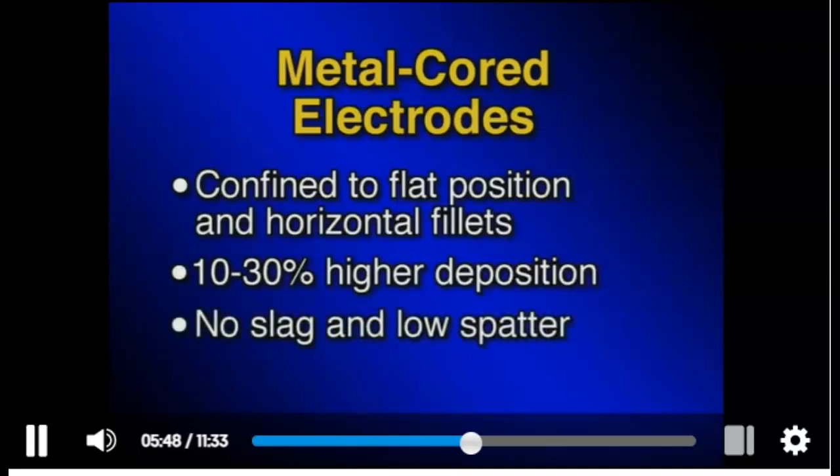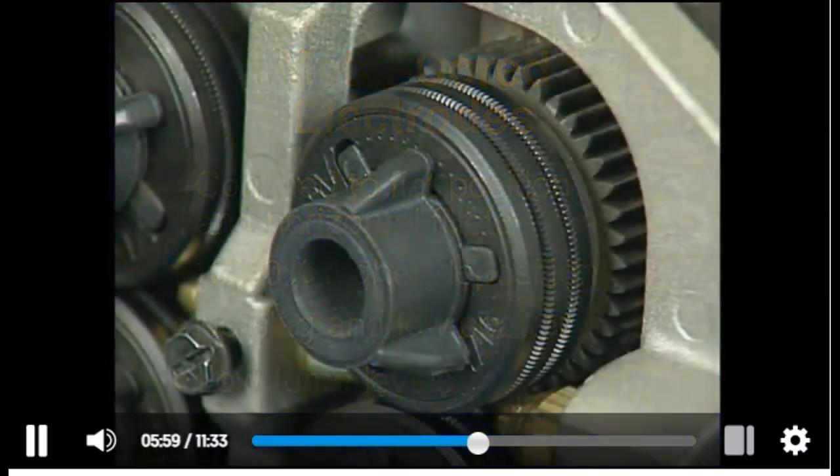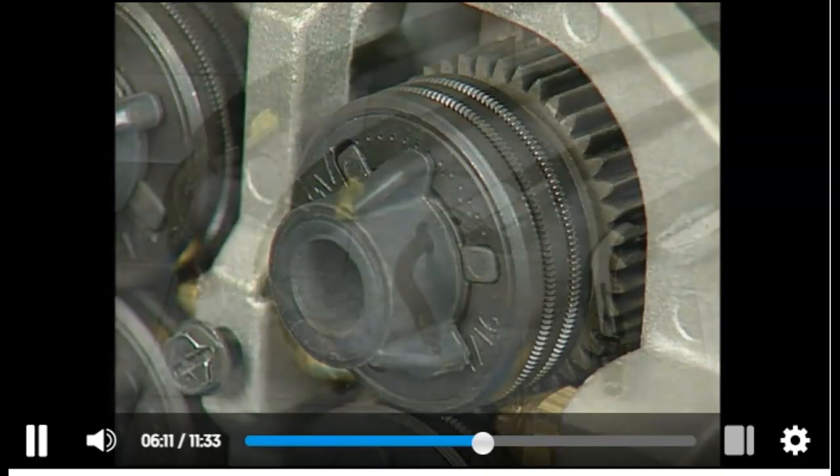They require no interpass cleaning because they produce no slag and very little spatter, and they produce very low fume levels compared to conventional flux cord wires. Conventional drive rolls used for solid wire electrodes could easily crush tubular wire. So drive rolls for flux cord electrodes have knurled surfaces designed to grip the wire and push it through the gun cable with minimal downward pressure.